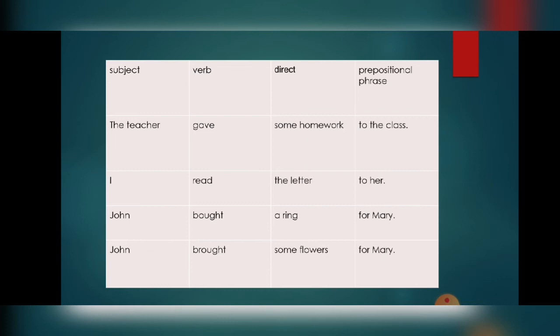John brought a ring for Mary. John is the subject, brought is the verb, and the direct object is a ring. In for Mary, for is again used in the sentence as a preposition, so that is why it is called a prepositional phrase. So here we are moving to the next topic.